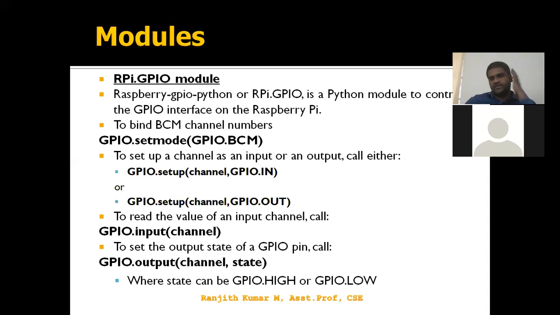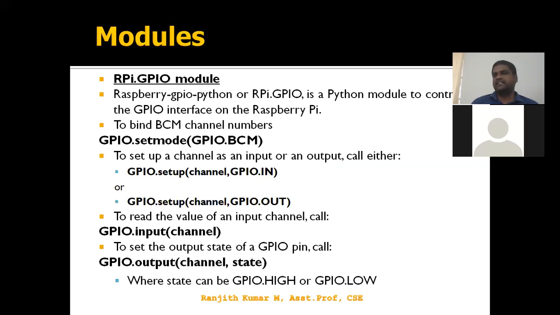GPIO.setup sets a channel as either in or out, whether we are reading data from the outside into the Raspberry Pi, or sending data from the Raspberry Pi to the outside. GPIO.IN indicates it reads data from the outside world. GPIO.OUT sends data from the Raspberry Pi to the outside world. If I want to read some kind of input, we use GPIO.input. If you want to send, you put some kind of output, GPIO.output. In that we have states like GPIO.HIGH and GPIO.LOW. High in the sense it sends a signal high, low sends a signal low.